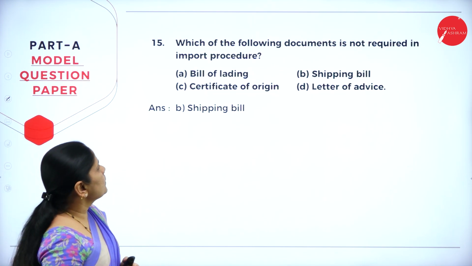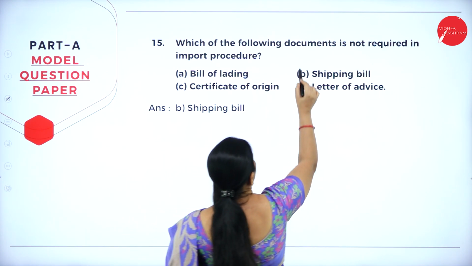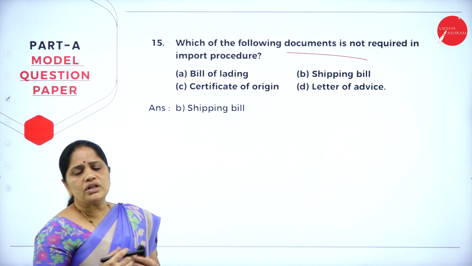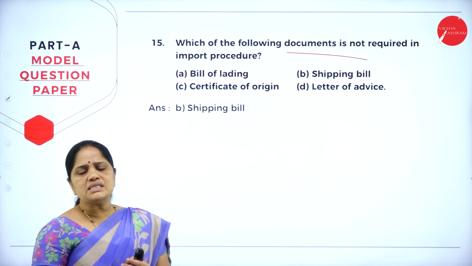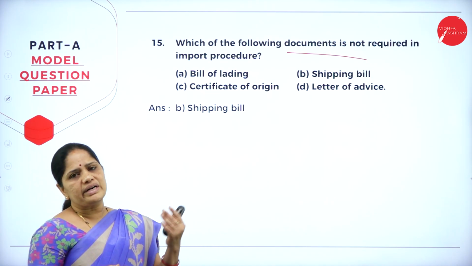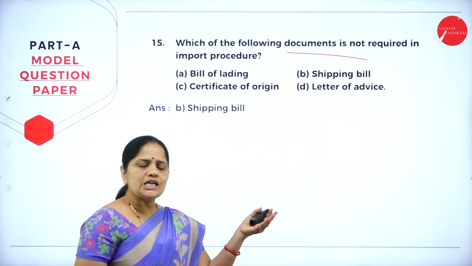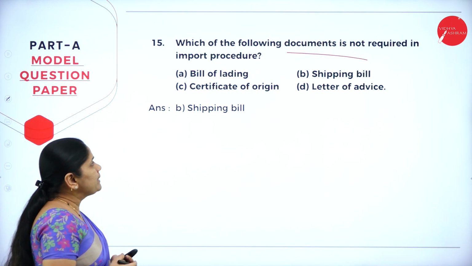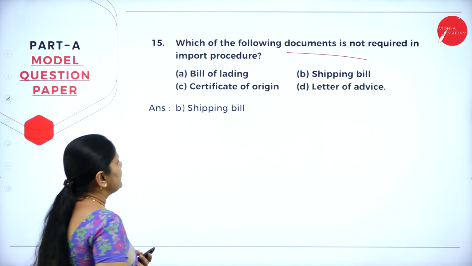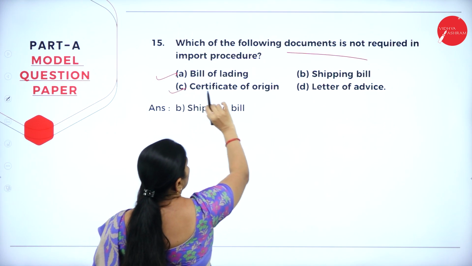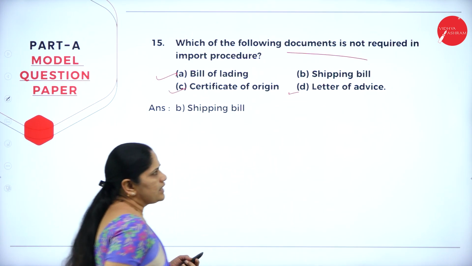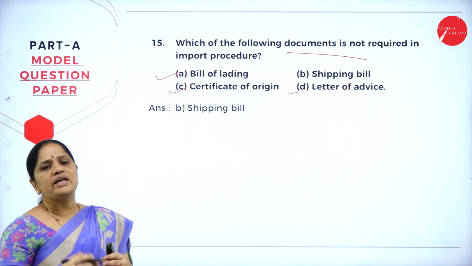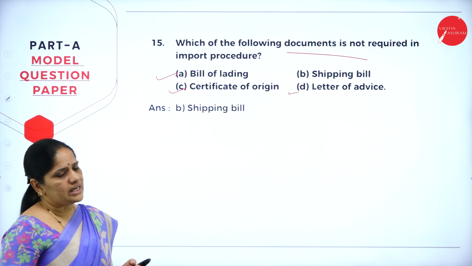Now, the 15th question: which of the following documents is not required in import procedure? Now, what do we mean by import? Import is purchasing goods from a foreign country. So you will be purchasing goods from abroad, and then what are the major documents you need? We need the bill of lading, the certificate of origin, and the letter of advice, but the shipping bill we don't need. Shipping bill is needed when you export goods to foreign countries.